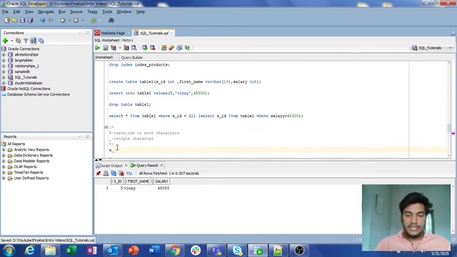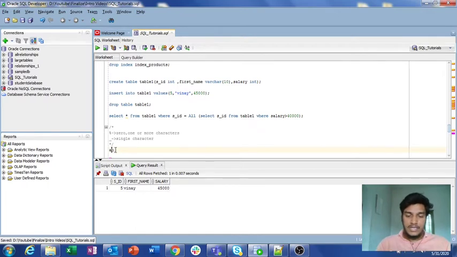Similarly, if you write a_, it starts with a followed by only one character. Underscore represents only a single character, and allows only a single character. Similarly, if you write a_b, it starts with a and ends with b, and in between a and b only one character is allowed. That means the total length of this entire string is 3. One is a, another is b, and another is a single character.